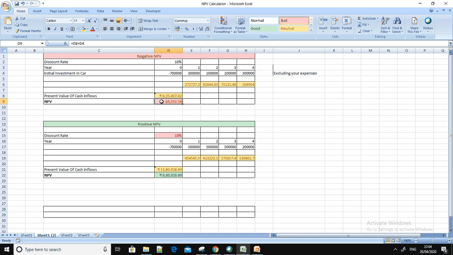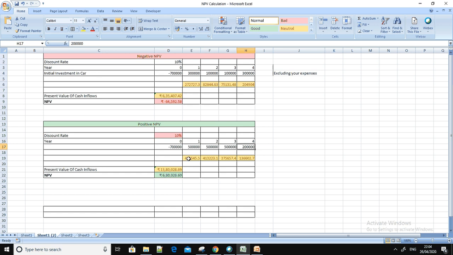If you had given that money to the bank and just earned the interest, it would have been more compared to this. So this is a negative NPV. Now consider a positive case. For the same car you bought, the first year you got 5 lakh rupees profit, then again 5 lakh rupees, next year 5 lakh rupees profit, and again you got 2 lakh profit. In total you got 17 lakh.